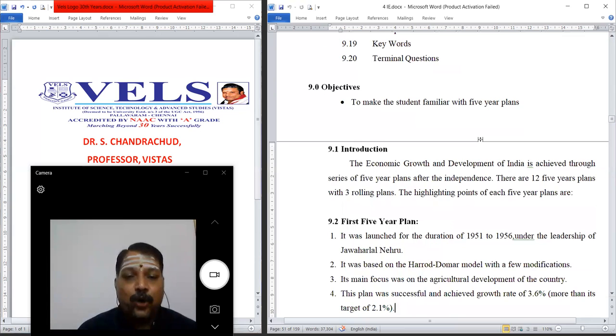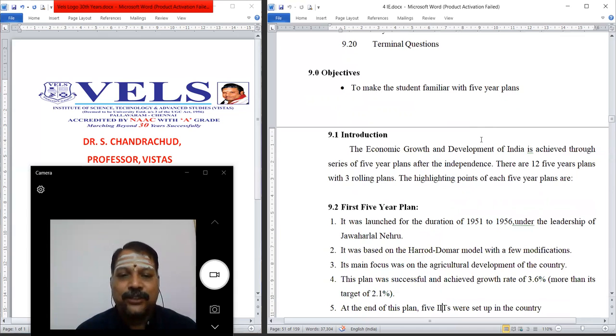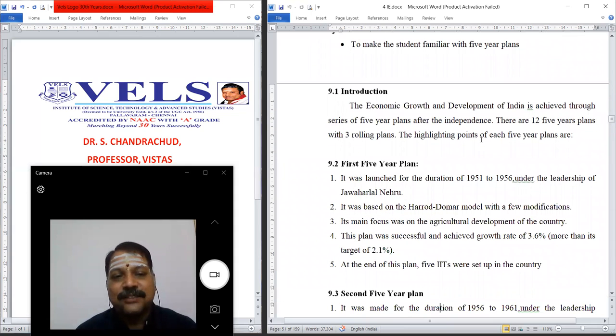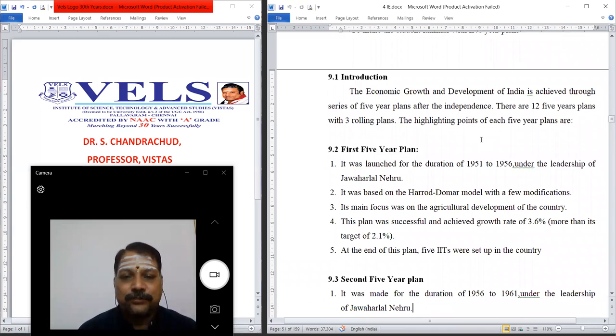The economic growth and development of India are achieved through a series of five-year plans after independence. There are 12 five-year plans with 3 rolling plans. The highlight points of each five-year plan we will see one by one.